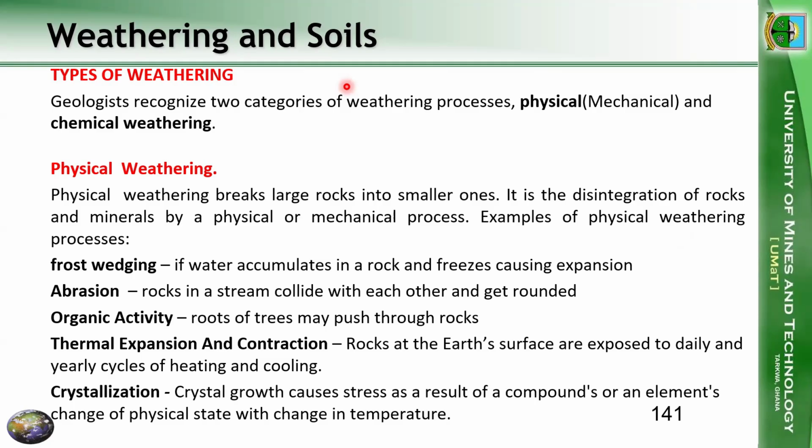Then we could also look at abrasion. When we see rocks in the stream channel, the pebbles that we find around it, as the stream is carrying them, they are colliding with each other and getting rounded. That's abrasion, which is weathering. That is why on the riverbeds, we have a lot of sand. They are products of the weathering. Then we have organic activity. Roots of trees may try to force their way through these cracks and crevices and may push through the rocks and cause weathering.